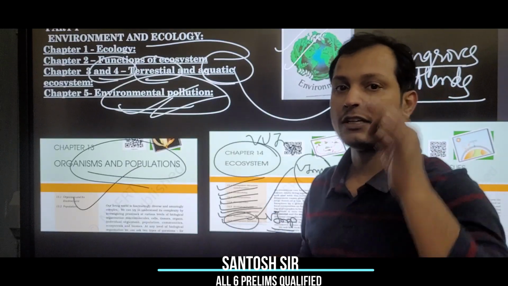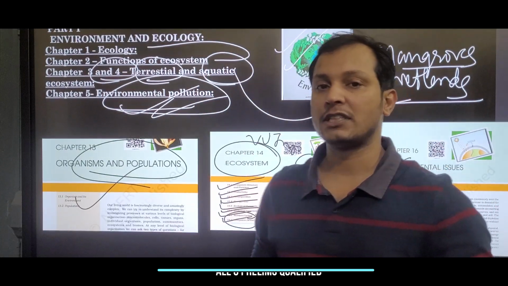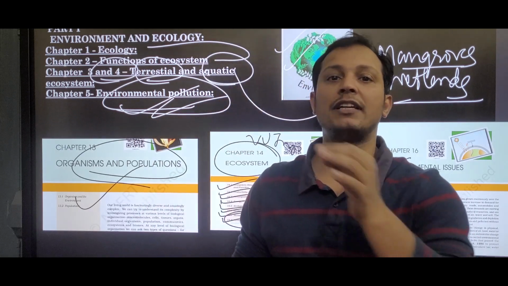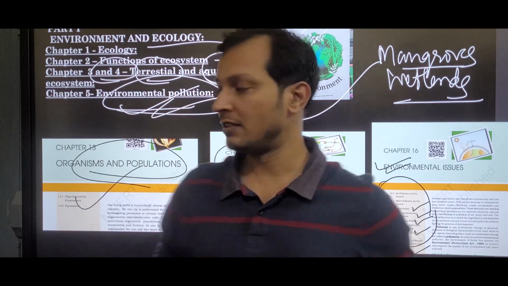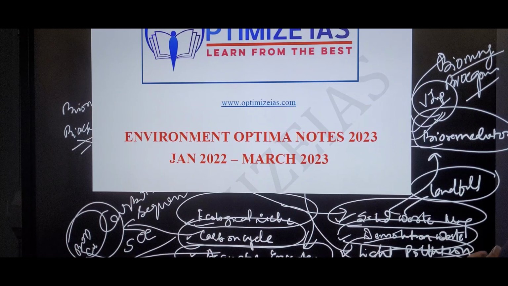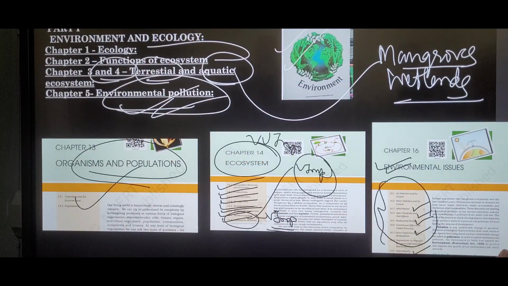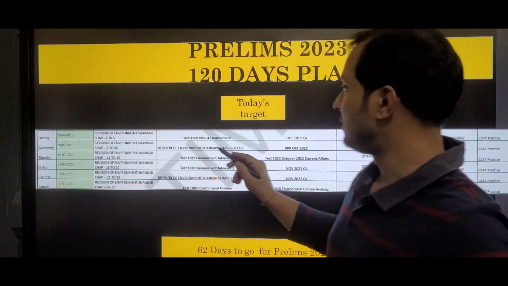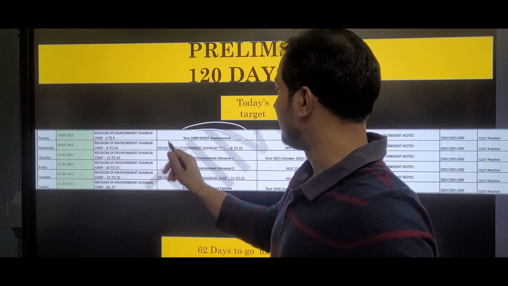So overall you can see here, this is today's target. I am telling you again and again, environment is very important, and in the environment section 15 to 20 questions are coming every year, and if you do very well in environment, then no one can stop you from cracking the prelims examination, guys. Once you cover environment, you have to take the NCERT environment test also.